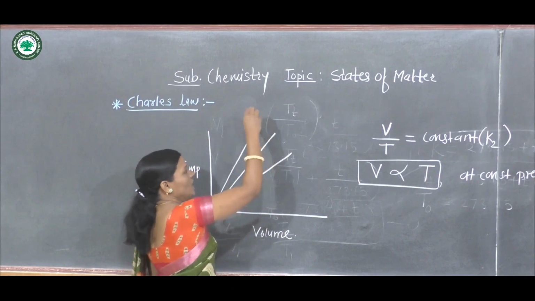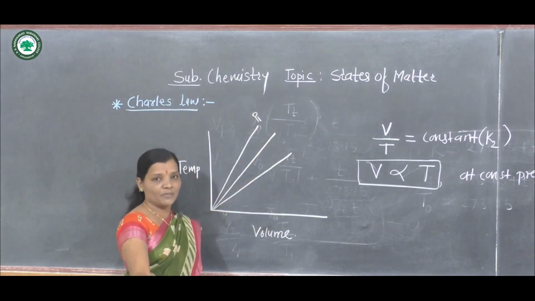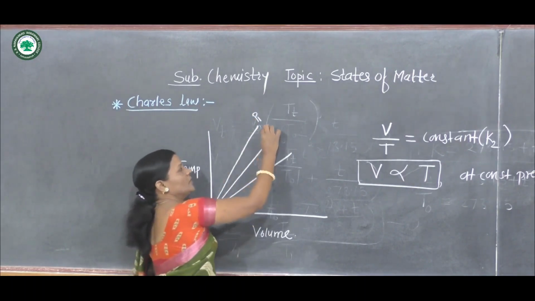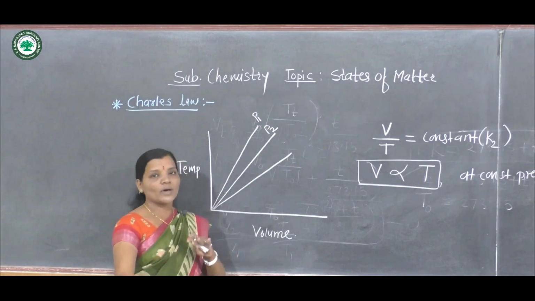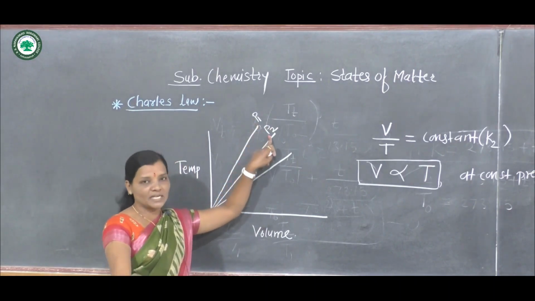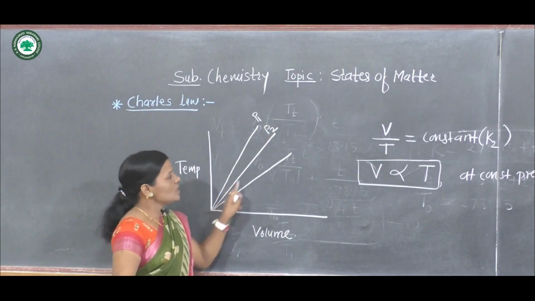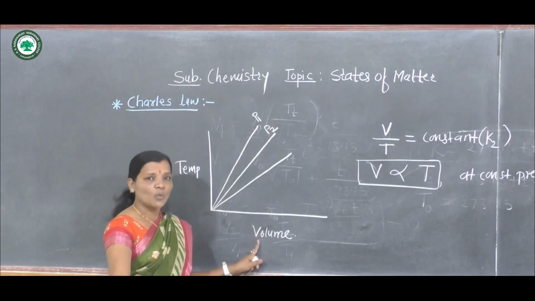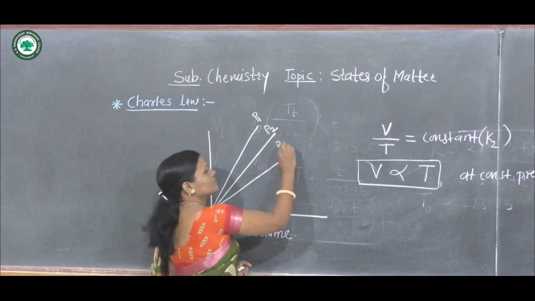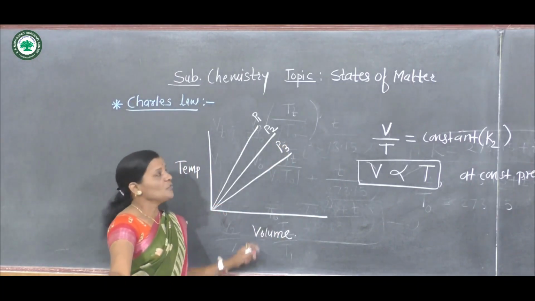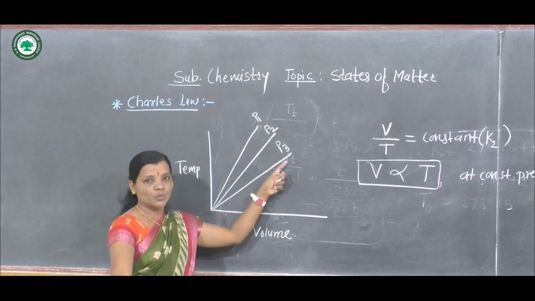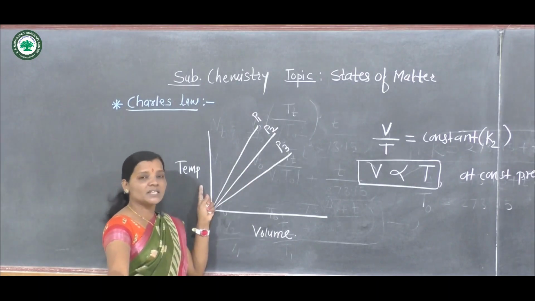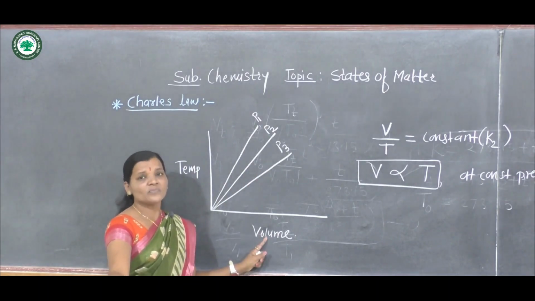Suppose initially higher pressure is applied, that is P1, then also the straight line is obtained. Here if we consider lower pressure than P1, suppose that is P2, then also the same straight line is obtained for the plot of temperature versus volume. Now if we consider P3 pressure which is lower than P1 and P2, then also a straight line is obtained, and this indicates that with increase in temperature, volume of gas also increases.